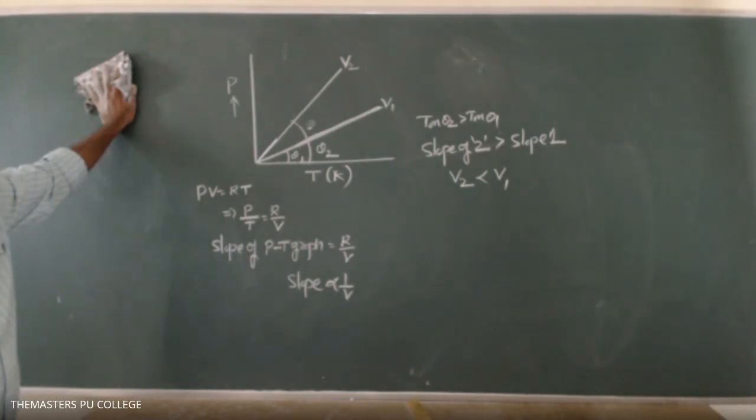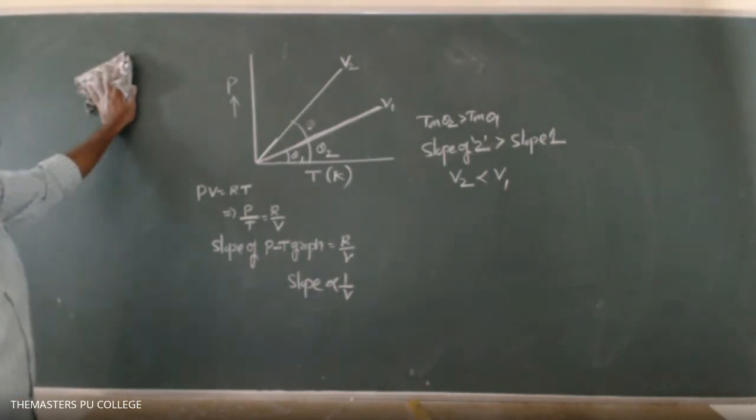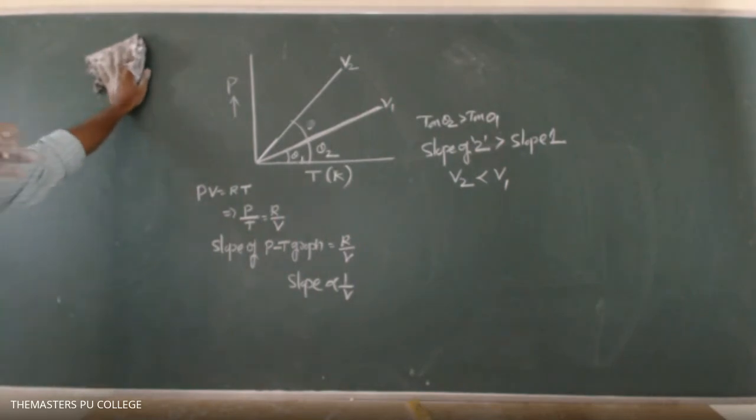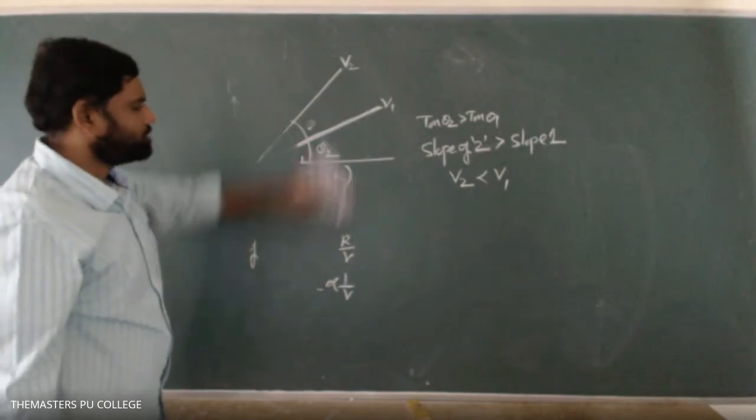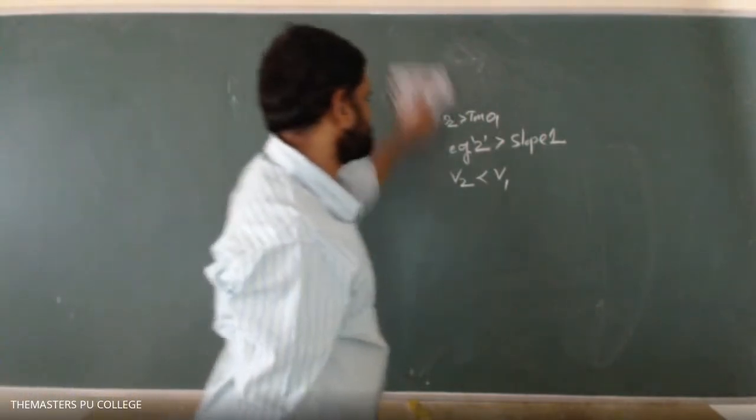Ideal gas. Completed, sir. Yeah, fine. Okay.